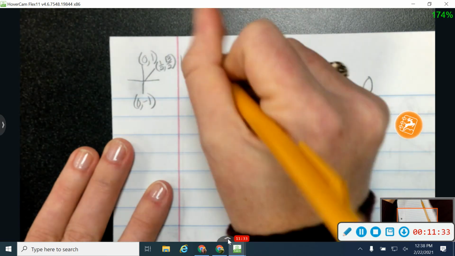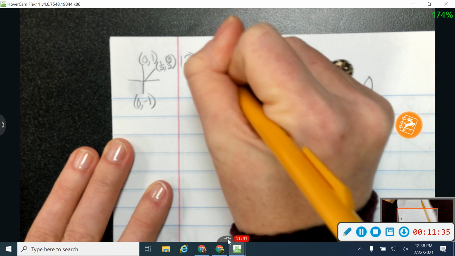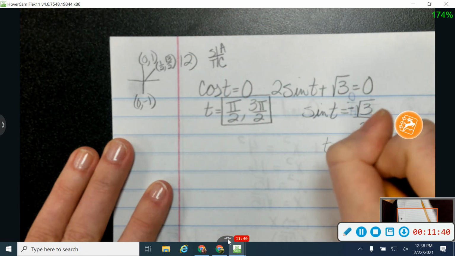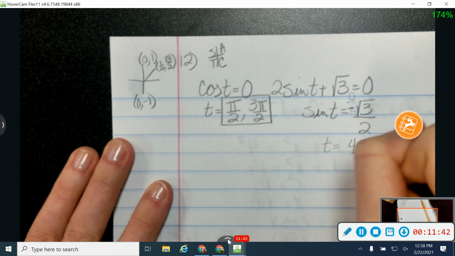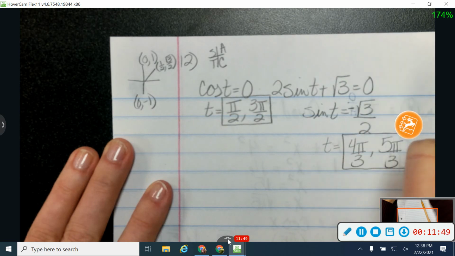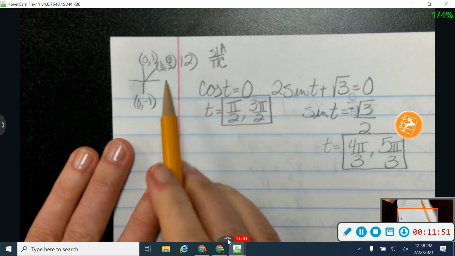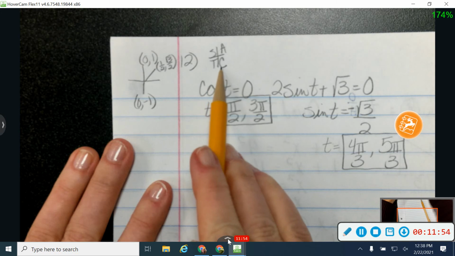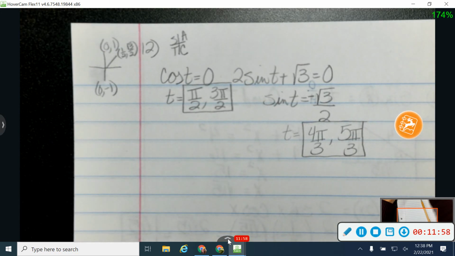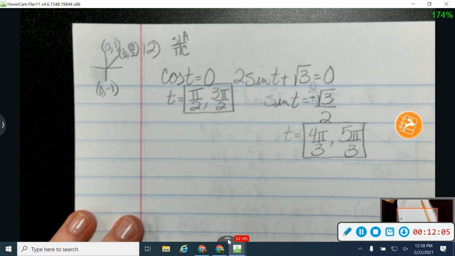I want it to be negative, so using my All Students Take Calculus, I'm going to be working in the third quadrant at 4 pi over 3, and in the fourth quadrant at 5 pi over 3. Okay, so because sine was negative, I used values from the third and the fourth quadrants. Again, somewhere back in your packet you should have one big unit circle that you can go and find these values on. Let me remind you that cosine is x and sine is y.